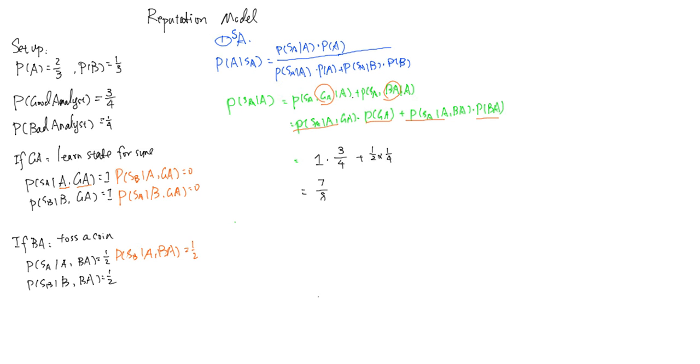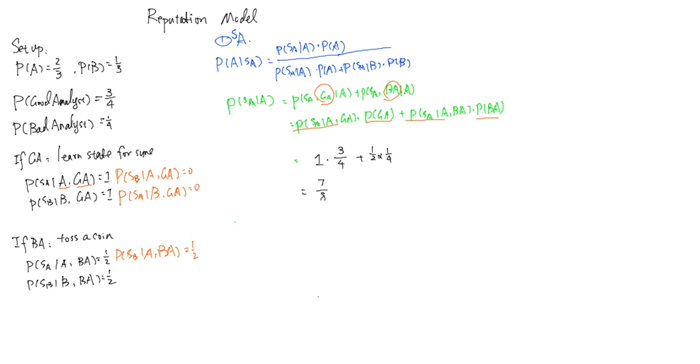That is why we need to sum over the two scenarios, when it is a good analyst and when it is a bad analyst. And this step is what we call marginalization. We go from a joint distribution of the signal SA and the type of analyst to only the signal. There is no type of analyst.